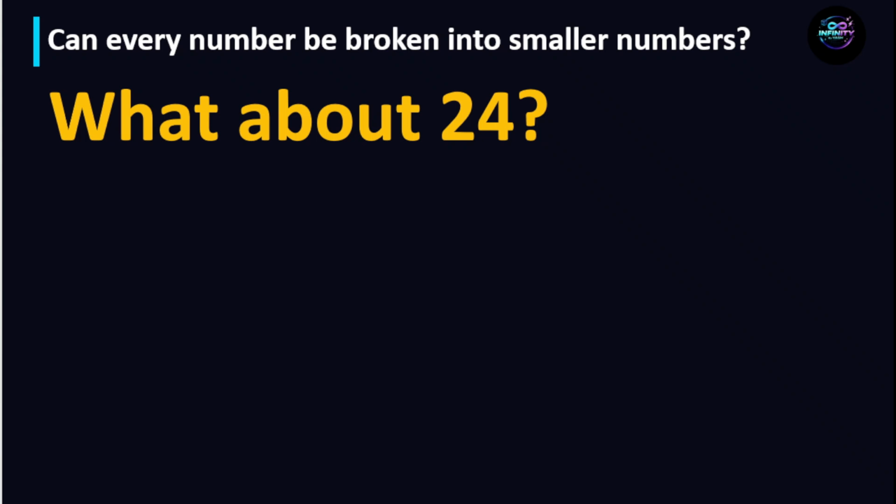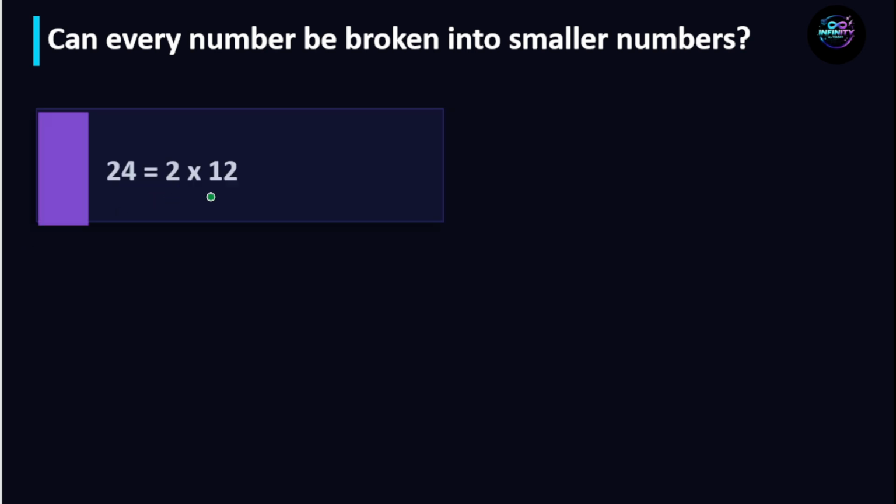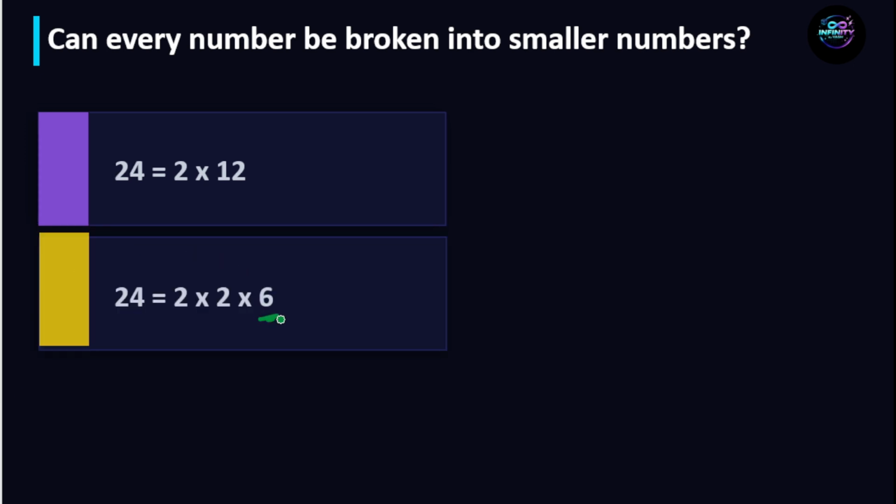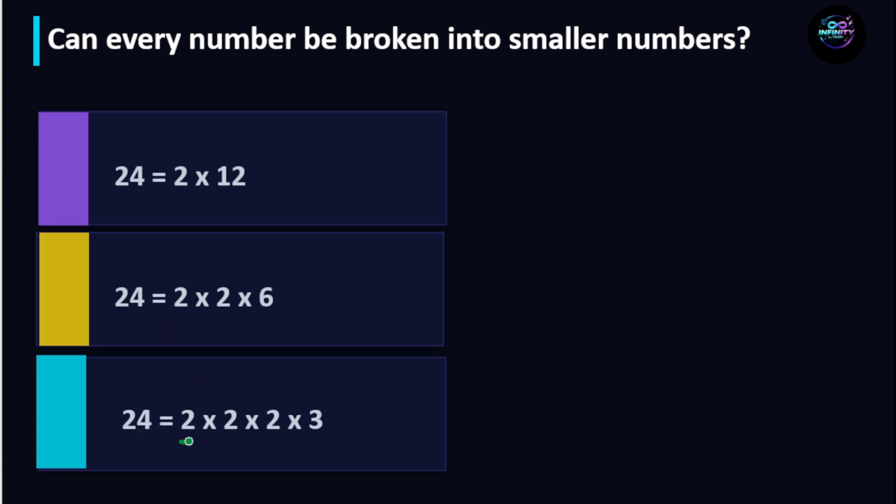What about 24? 24 can be written as 2 into 12. Again, this 12 can be written as 2 into 6. 2 sixes are 12. Now again the 6 can be written as 2 into 3. Further we cannot divide 3. So completely 24 can be written as 2 into 2 into 2 into 3.